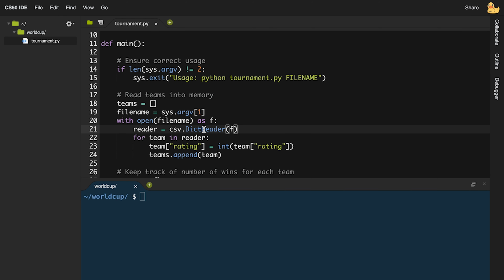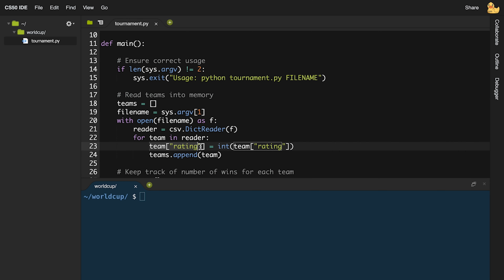So once we have this DictReader, which in this case I'm just calling reader, let's loop over all of the data that that reader is going to give us. For team in that reader, each time we're going to get one dictionary representing that team that we want to add to our list of teams. But remember, when we read data from a CSV file, the data by default is all going to be strings, just textual data. But the rating is a number, and to be able to do math with that number to calculate probabilities and the likelihood that one team wins over another team, we need to turn those ratings into integers.